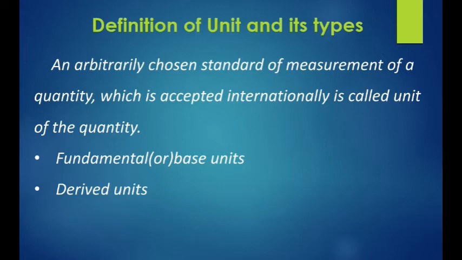For example, acceleration a is equal to 15.5 meter second power minus 2. That meter second power minus 2 is a derived unit, because acceleration is a derived quantity. How is it derived? Acceleration is derived from fundamental quantities. You know the formula for acceleration: it is the rate of change of velocity. Okay, now you can understand. That's all.